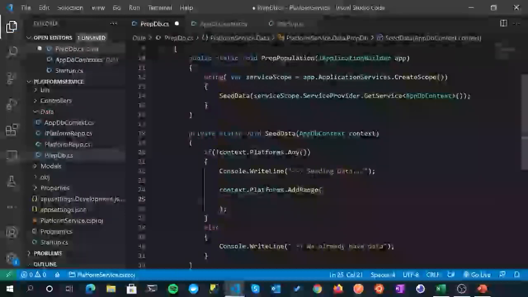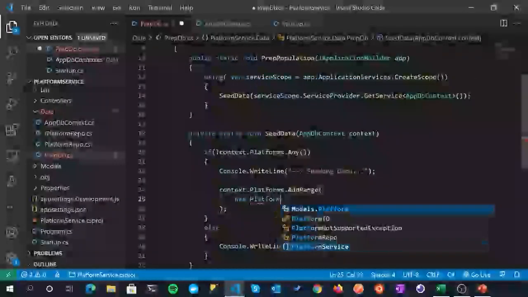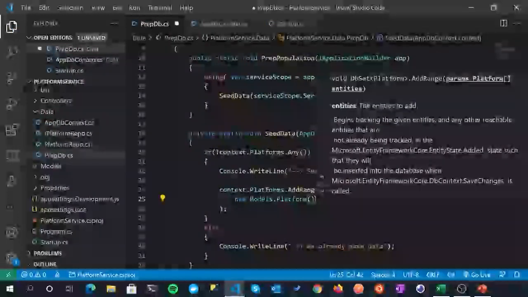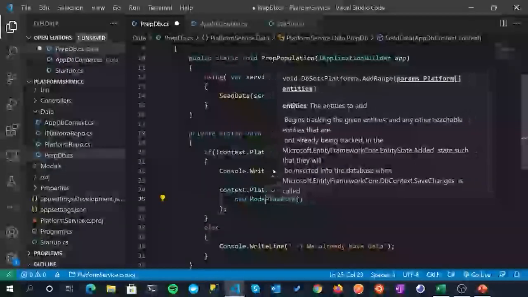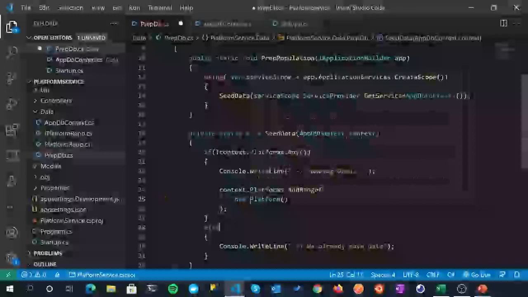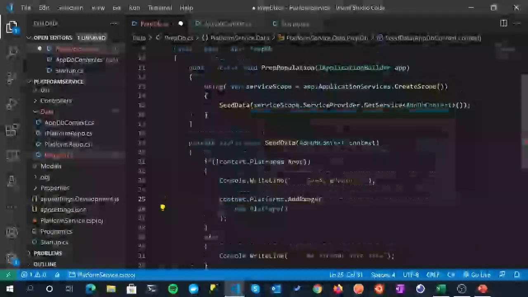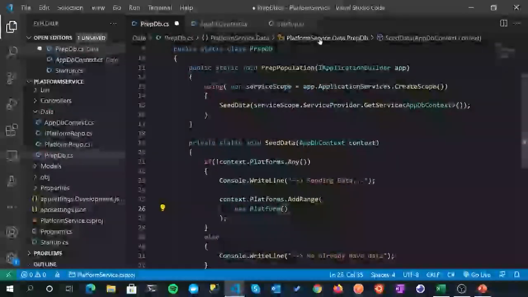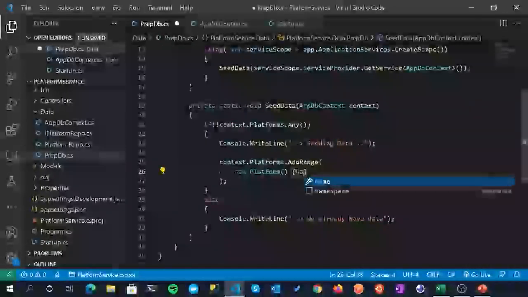All right, so we're going to create a few new platform objects to pass in and create. And remember, DB context works off of the model, the platform model, nothing to do with DTOs. This is all internal to our platform. So new platform, I'm just going to bring in the namespace. I think I used the fully qualified path, which I don't like. I'd rather bring the namespace in up at the top. So we're going to create a new platform, and then we simply specify a new platform.